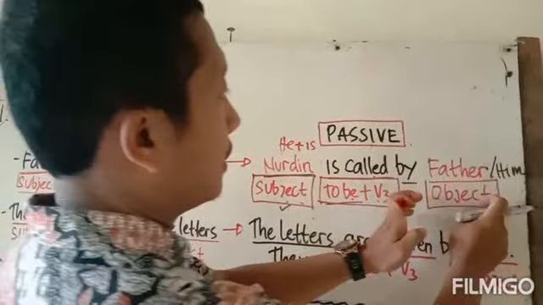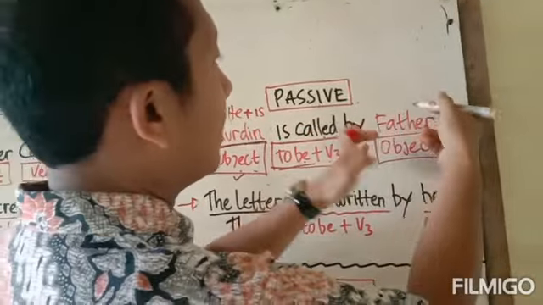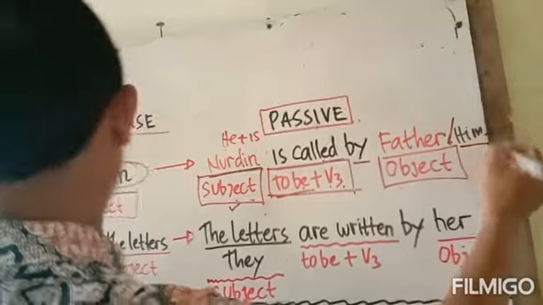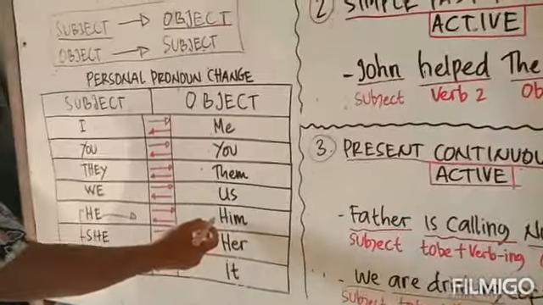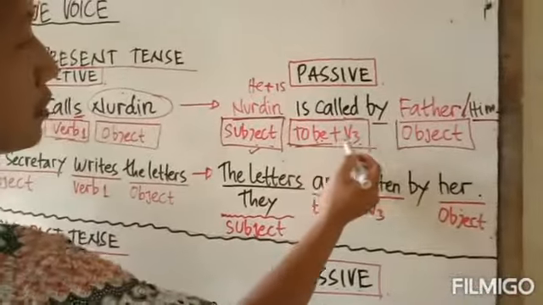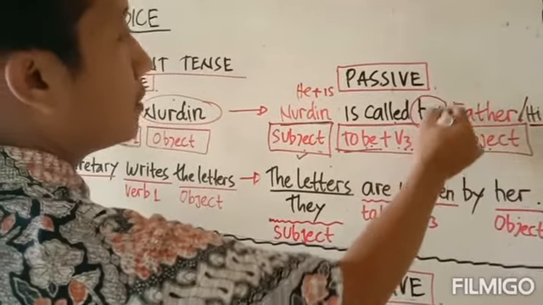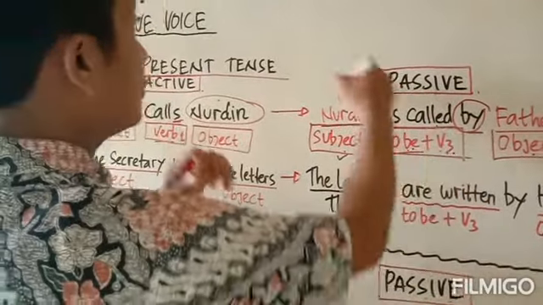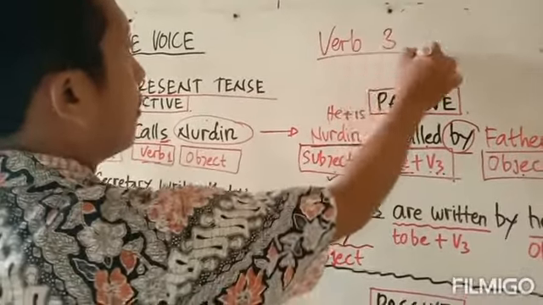And then we continue by putting father as the object. So father will be at the very last of the sentence. Father menjadi di bagian paling akhir dari kalimat. Kita bisa ganti father itu menjadi him. He, subject, will become him. So subject plus to be plus verb 3 plus object. Do not forget to put by before the object after the verb form. So we focus in the passive form on the verb 3 form.